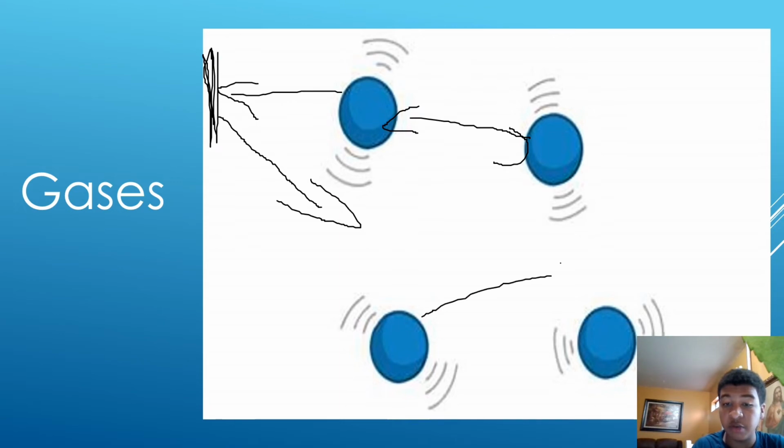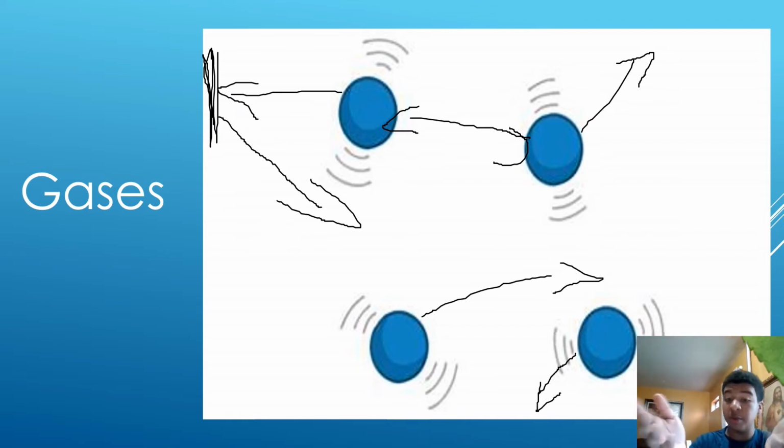So these will move in a random straight line motion. It's kind of just anywhere. And they will keep hitting and bouncing off and bouncing off. Think like a bouncy ball. You bounce it off a wall, it'll come back in a straight line until it hits the wall. There you go. That's just how it works.